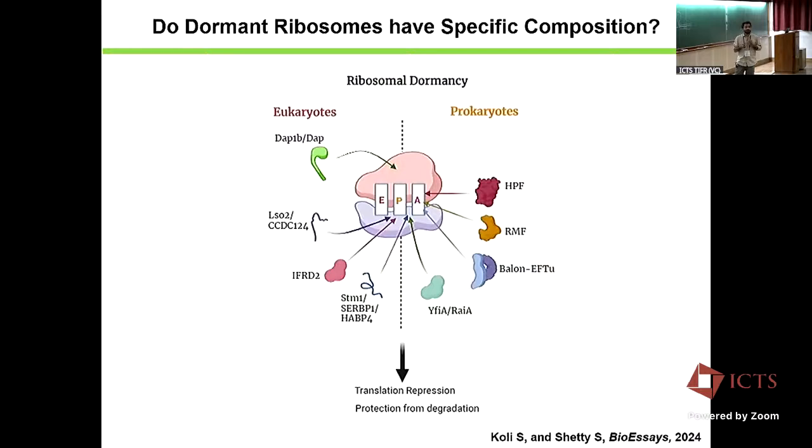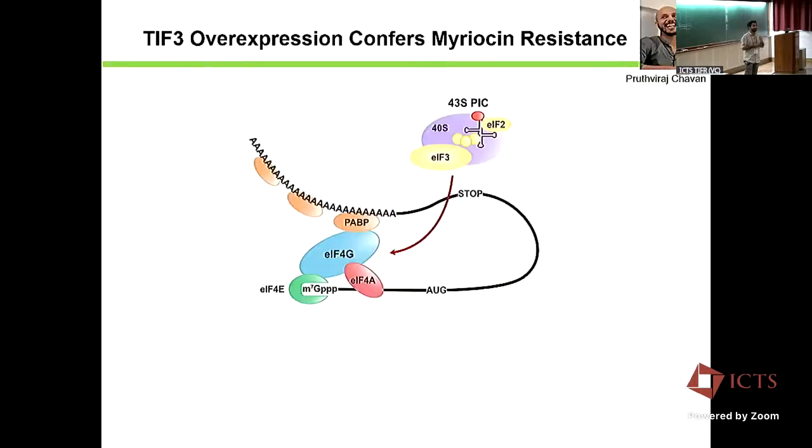So now we are pondering whether a subset of ribosomes behaves differently under stress conditions. That's our hypothesis. We still have to delineate what the occupancy of LSO2 is and so on. So this is one half-cooked story we have in the lab. Another half-cooked story in the lab is about a phenotype we stumbled upon.